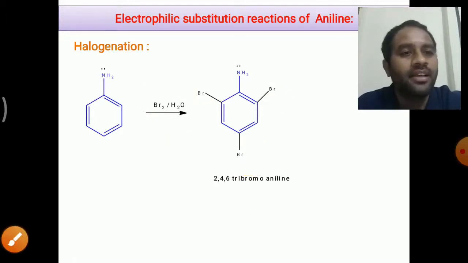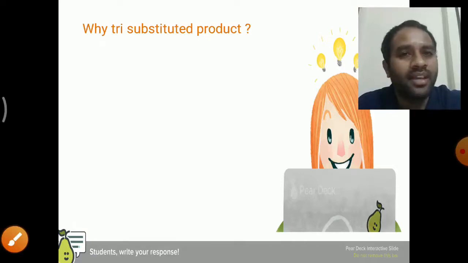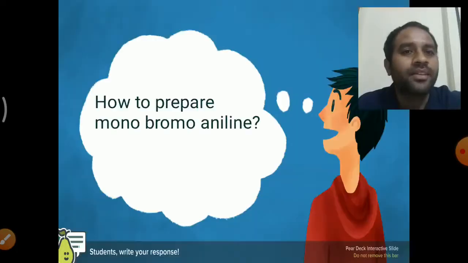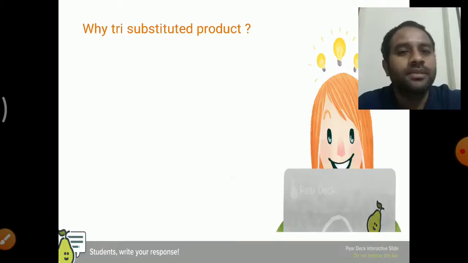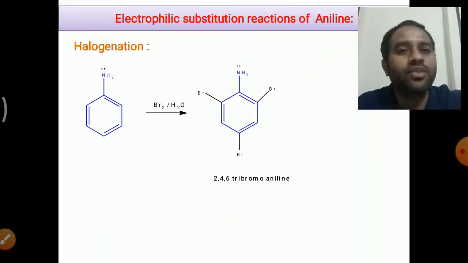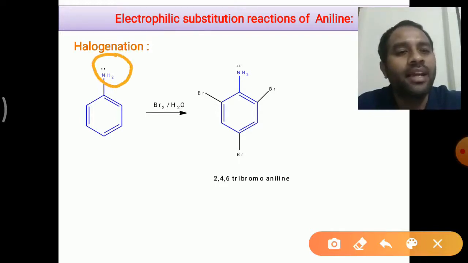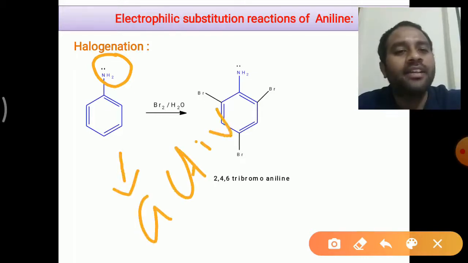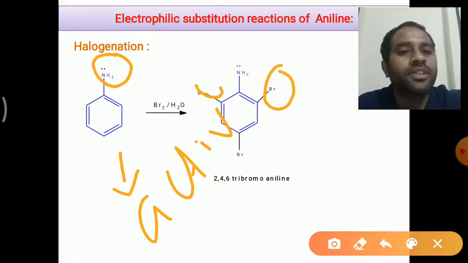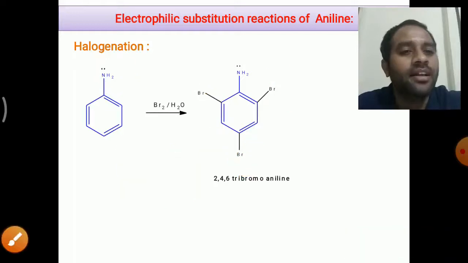And here is a question for you. Why the tri-substituted product in this reaction? Right? Why is it? Because the NH2 group is a strong activating group. Thereby, the ring gets activated. Therefore, the substitution takes place very easily at 3 positions. Right? This is the reason.